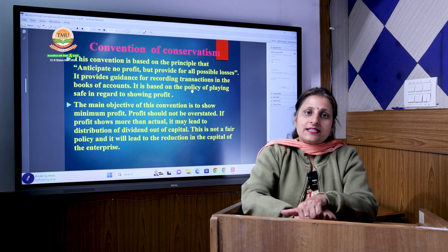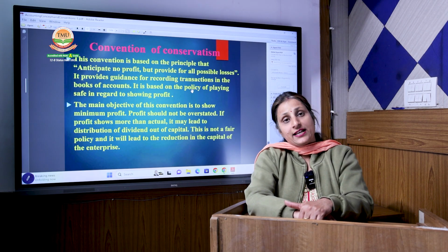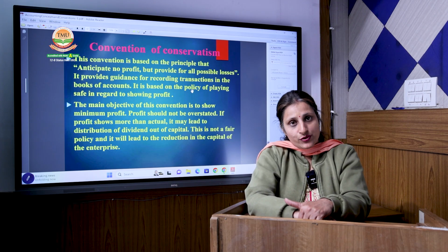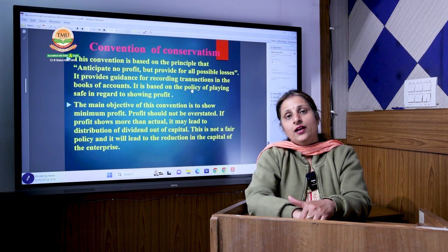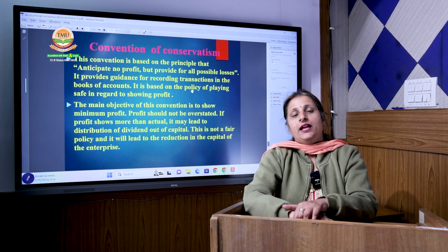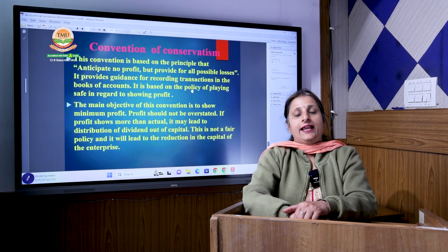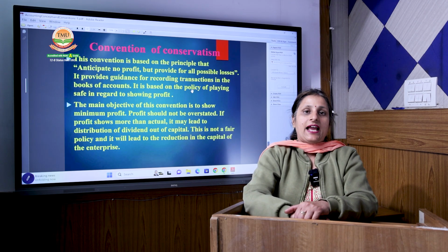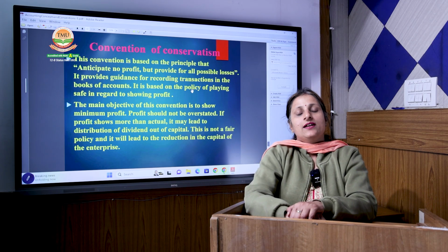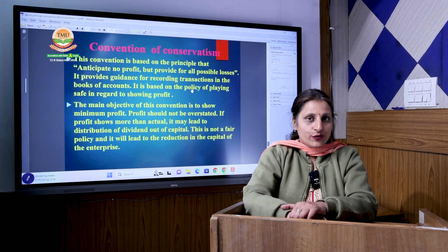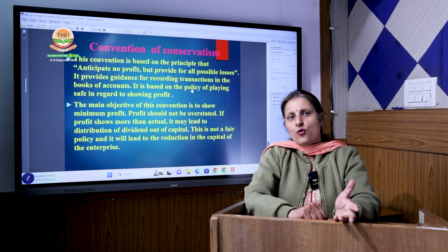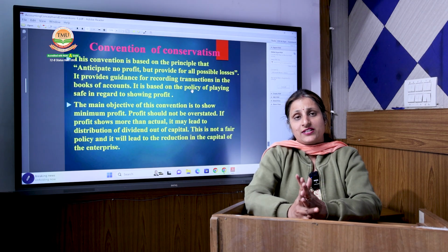So these provisions are for the anticipation of any expense or any losses that we are anticipating in the near future, that are going to happen in the near future, but we are preparing for it today. It can be for taxation purposes, it can be for depreciation purposes, it can be for bad debts purposes, it can be for any other liability or any other loss that we are going to incur in the near future.